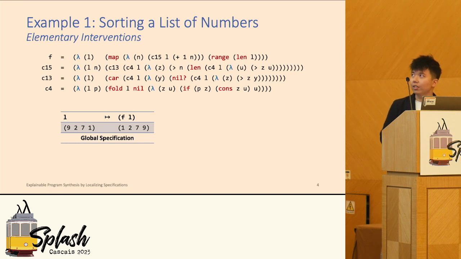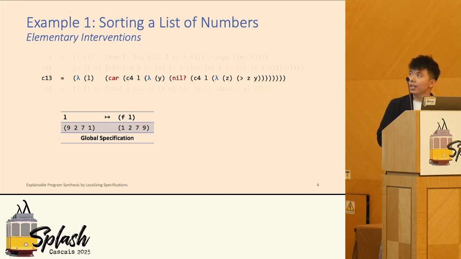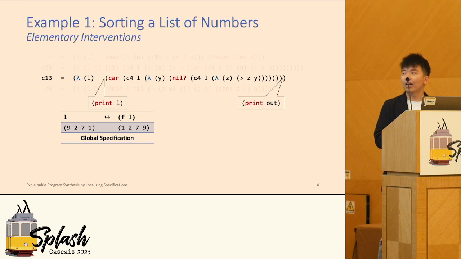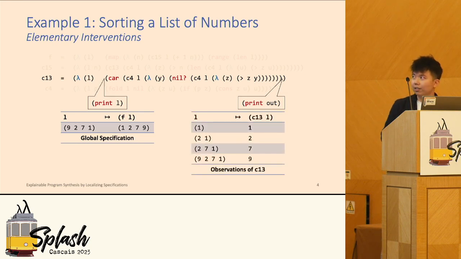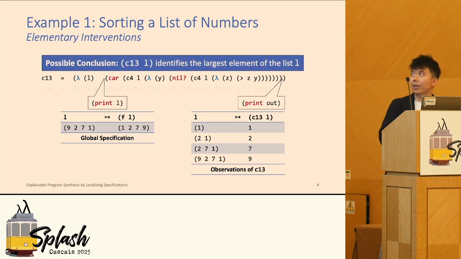Let's take a deeper look at the previous example. Say the user wants to understand the function C13 here. One approach is, what about we just print the input and output of this function? We insert two statements here, and we pass one of the I/O examples from the global function f. Then we get this four-tuple here. By staring at it, we might say, okay, it's very likely that C13 is calculating the maximum element of this L. So question solved? Not exactly.